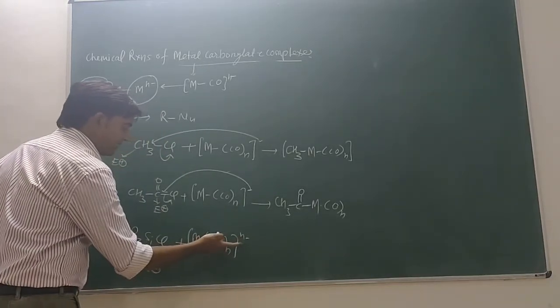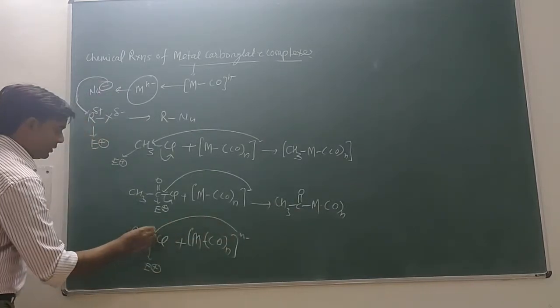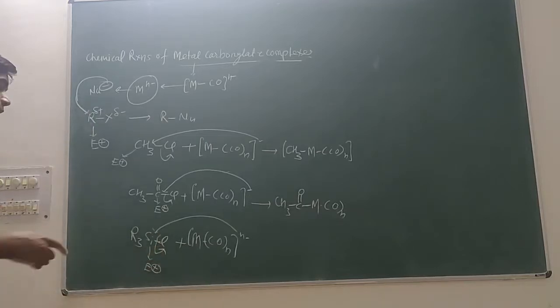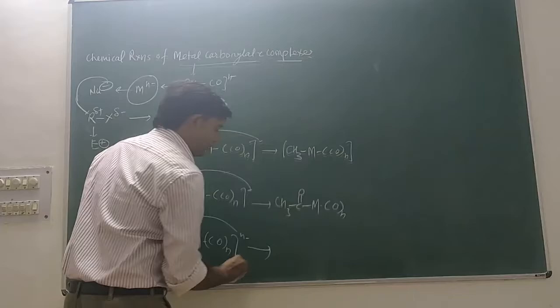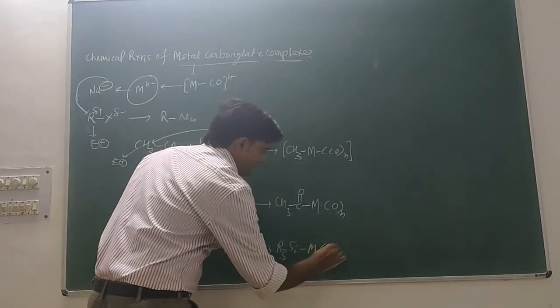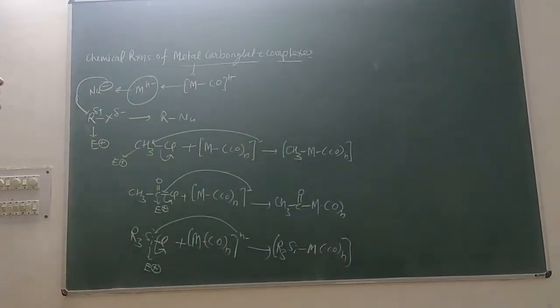Due to this negative charge, the metal is a nucleophile and it will attack this silicon, and the halogen will be removed because halogen is a leaving group here. So the product of this reaction is R3Si-M(CO)n. This is your final product of this reaction.